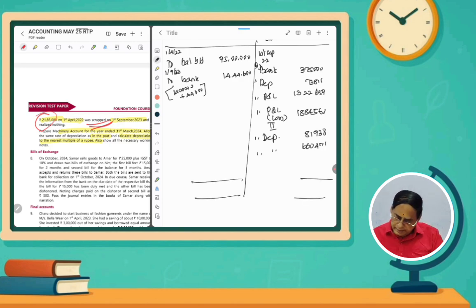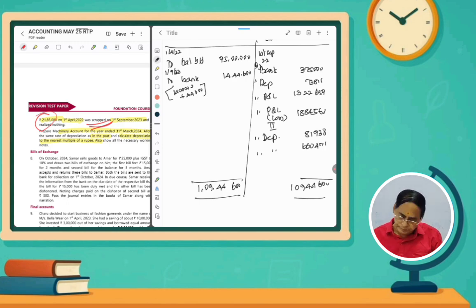So 95 lakhs plus 14,44,600, the value, 1,09,44,600. 1,09,44,600 minus 3,75,000, 73,800, 13 lakhs, 22,000, 18 lakhs, 81,000.